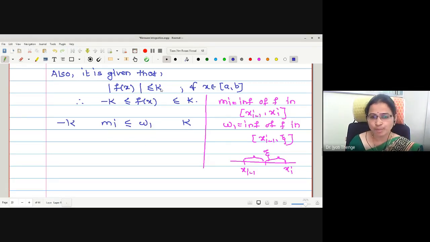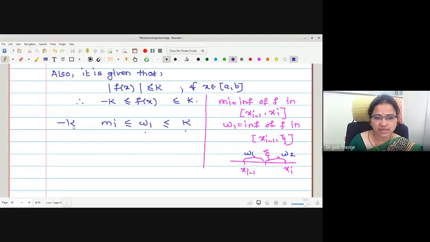K is the upper bound of the function on the whole interval A to B, and W1 is the infima of the function in xi minus 1 to zeta, that is, in this first subinterval. Then what should be the obvious relation? Less than or equal to. Good. K is an upper bound, W1 is a lower bound, and whatever is the lower bound is always less than or equal to the upper bound.